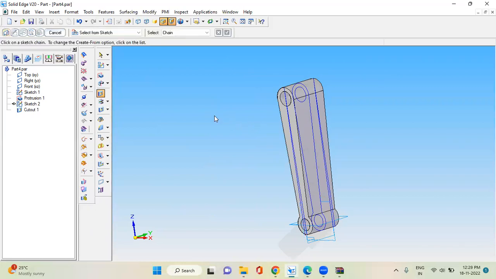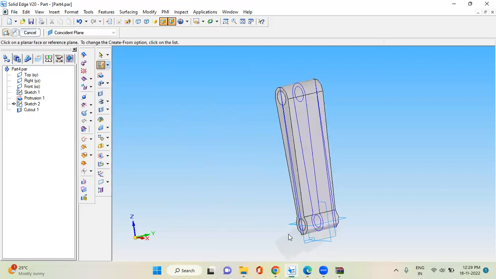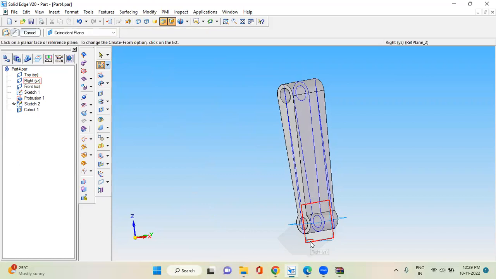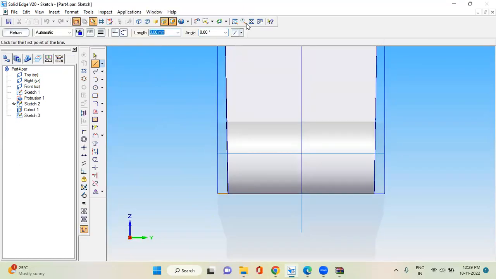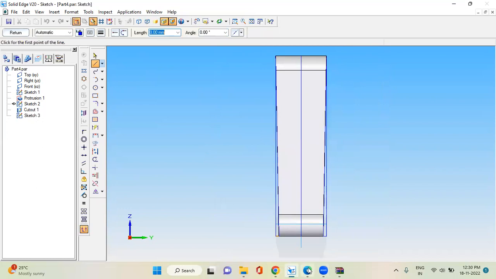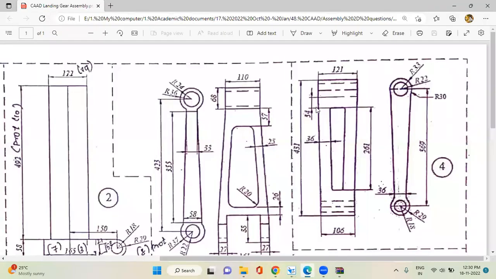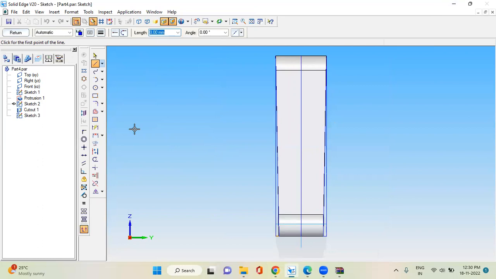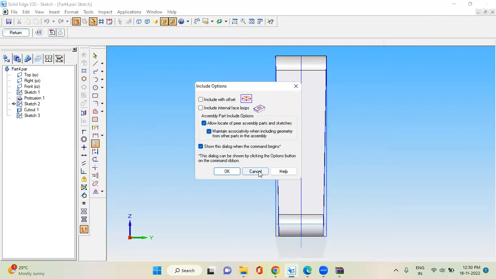Next, one more cut at the center that you need to make. Go to sketch, take the parallel plane. This is the parallel plane. This plane is parallel to the surface or to the body, so that you will get the right view. Now if you see here, this is 54, this is 36, and this is 261. These are the three dimensions you need to draw. So first we will start with the 54.